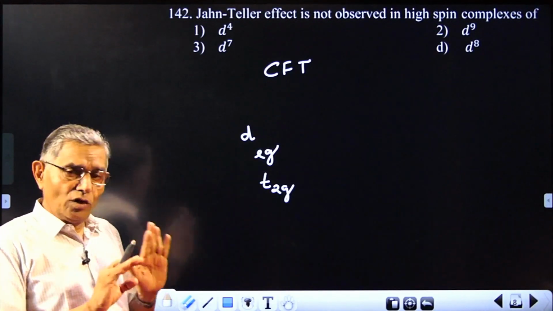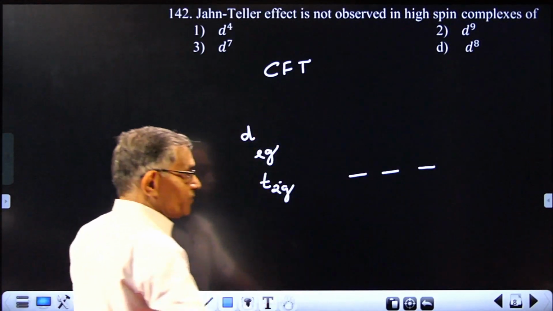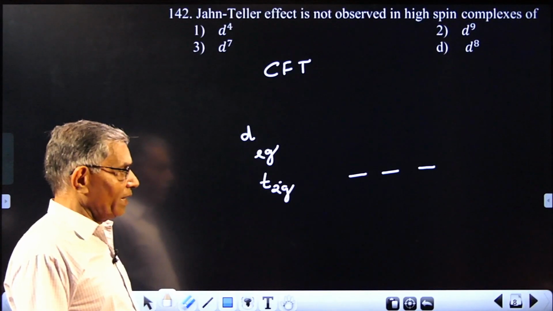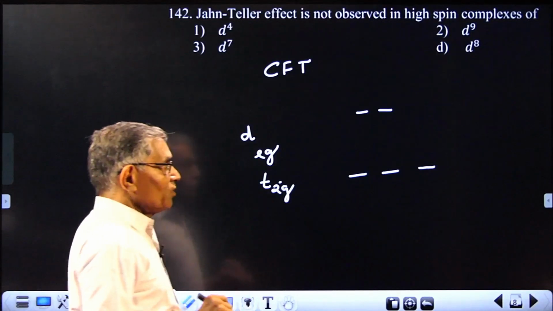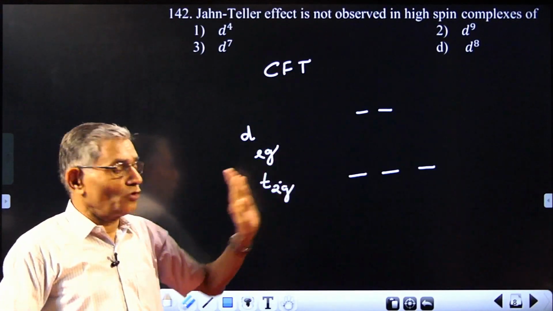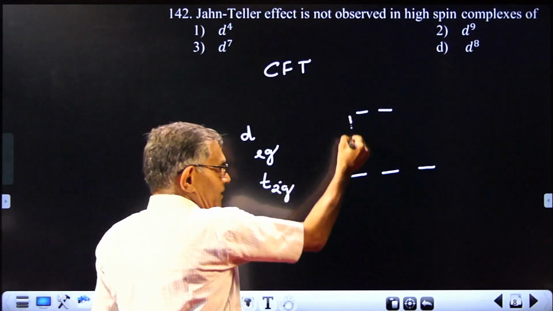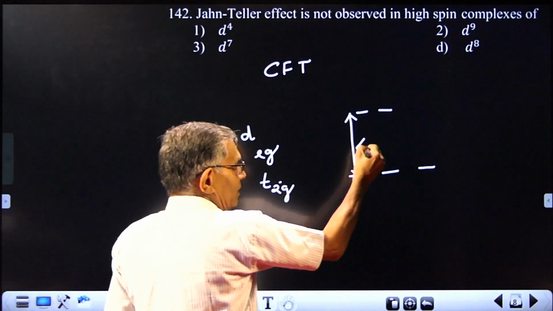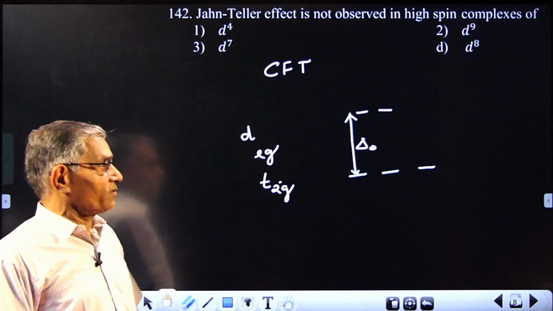And in actual practice, the T2g orbitals will generally have the same energy. They will be lying below the Eg level. Eg will be two, so two sets of orbitals will be going up and three sets will be coming down. That is what is called d orbital splitting. And this energy difference is called delta O, the crystal field splitting in octahedral complexes.